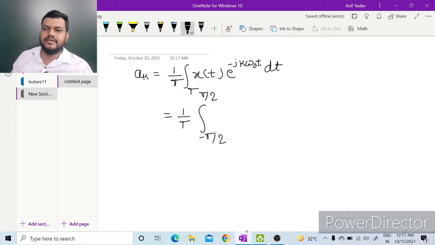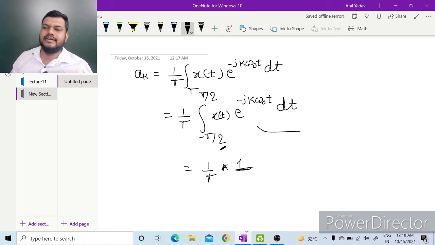We know what is x(t). In this time period minus T by 2 to T by 2, x(t) is 1 at t equal to 0, otherwise it is 0. So we can write 1 by T, at t equal to 0 this is 1, otherwise it is 0. So this integration will be 1.